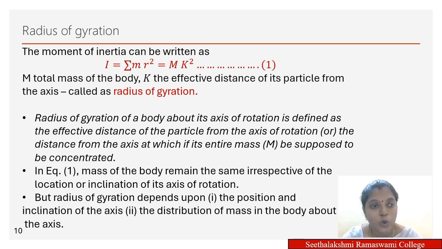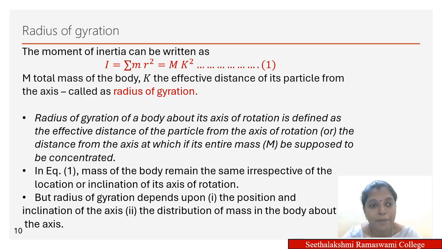So, as I have told earlier, the moment of inertia of the total body is the sum of the moment of inertia of all the particles, which is summation m r square, and this summation can be simply simplified as capital M k square, where capital M is the mass of the complete body, and k is the effective distance of its particles from the axis, often called the radius of gyration. So the radius of gyration of a body is often termed as the distance from the axis at which its entire mass M is supposed to be concentrated.